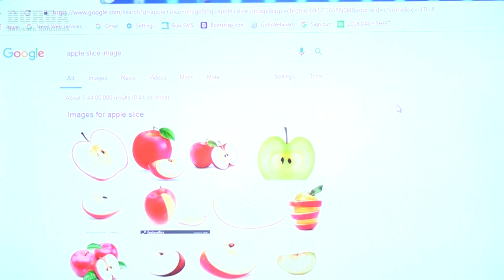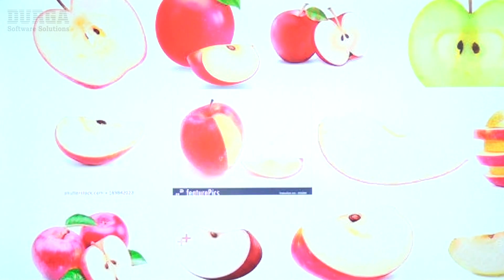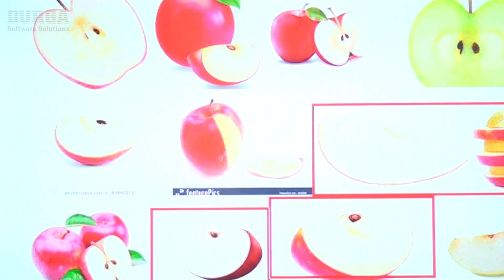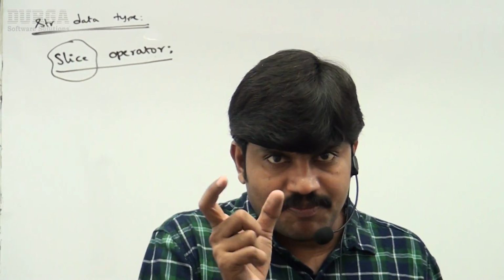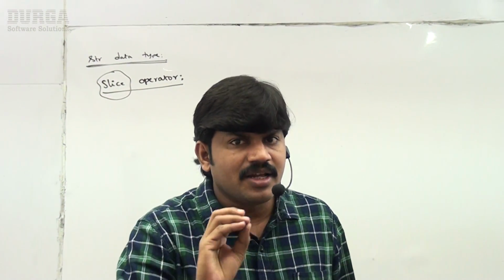If you observe this, this is one slice, and this is another slice. So we can cut an apple into multiple slices. Each slice is nothing but one piece. One piece is called a slice. Clear, right? This is the general layman terminology.